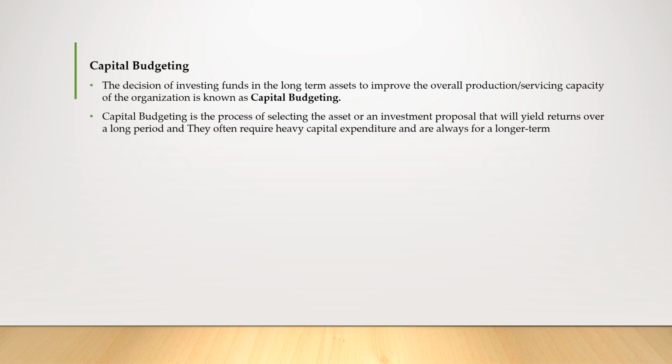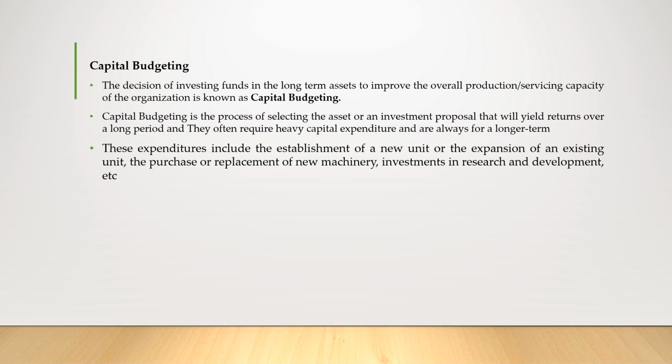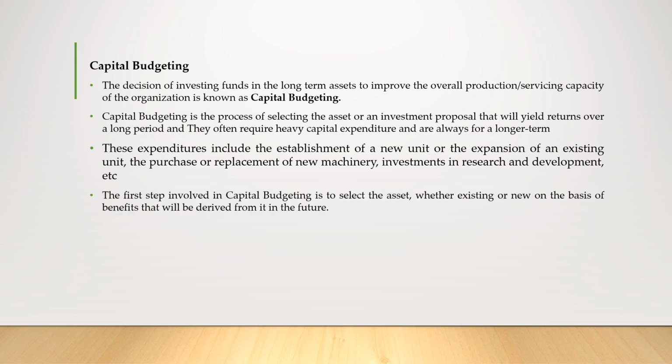Capital budgeting is the process of selecting the assets or an investment proposal that will yield returns over a long period, and they often require heavy capital expenditure and are always for a long term. These expenditures include establishment of a new unit or the expansion of the existing unit, the purchase or replacement of machinery, investment in research and development, etc.